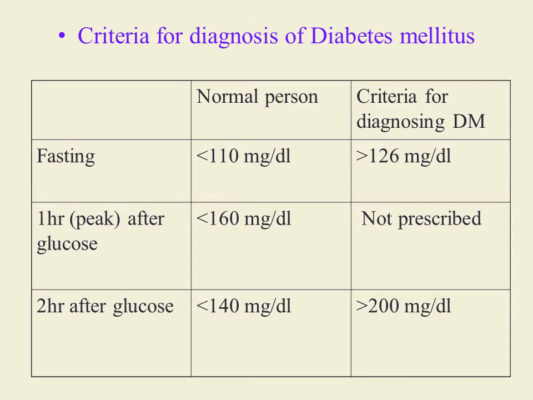WHO has given a diagnostic criteria, and according to this criteria, if a person's fasting blood glucose level is more than 126 mg per deciliter and 2 hours after food, the blood glucose level is more than 200 mg per deciliter, that person is considered to be suffering from diabetes mellitus.